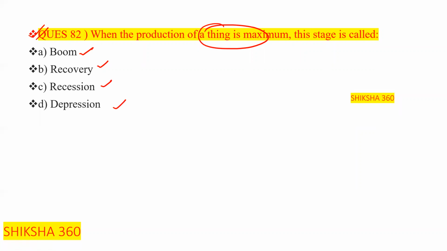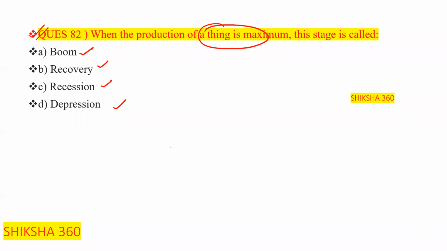So when the production of a thing is maximum, please tell fast what is the correct answer. This stage is called as: boom, recovery, recession, or depression.